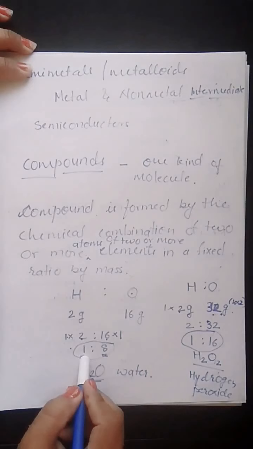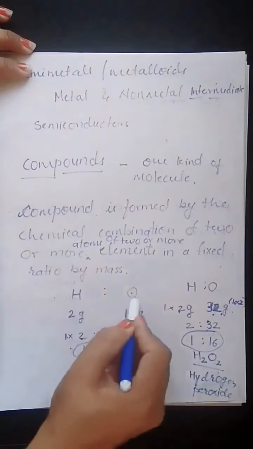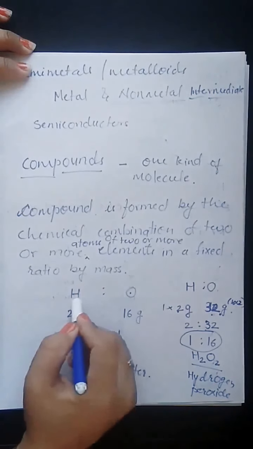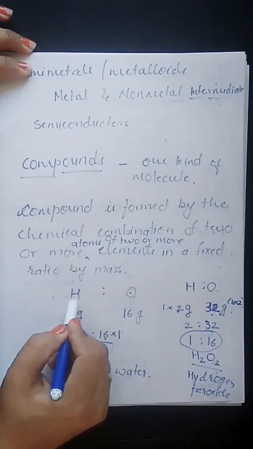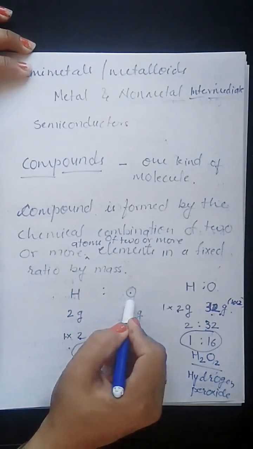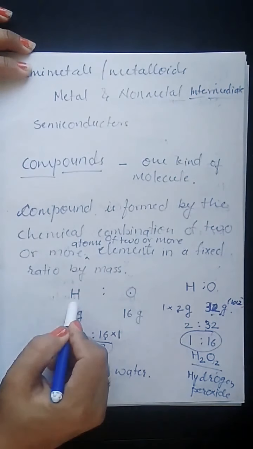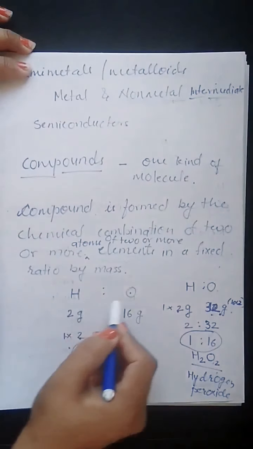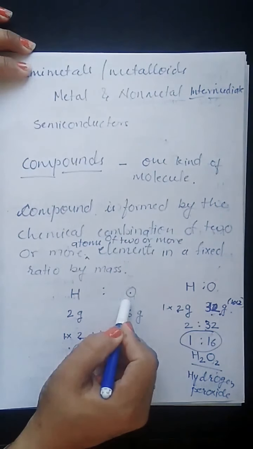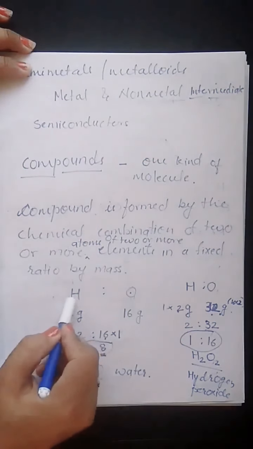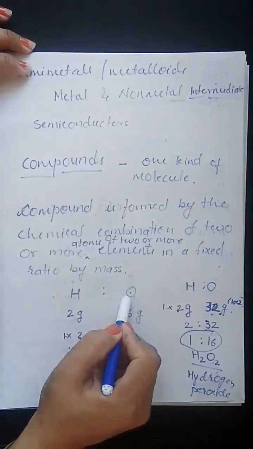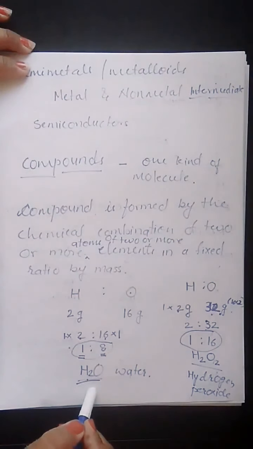Means if I had to prepare water and I am going for reaction between hydrogen and oxygen, I had to take both of the elements in a ratio. If I am taking 1 kg of hydrogen, then I need 8 kg of oxygen. If I take 3 kg of hydrogen, then I need 24 kg of oxygen. So in a fixed ratio of 1:8, when I take hydrogen and oxygen and allow them to react with each other in some specific set of conditions, then the compound formed is water.